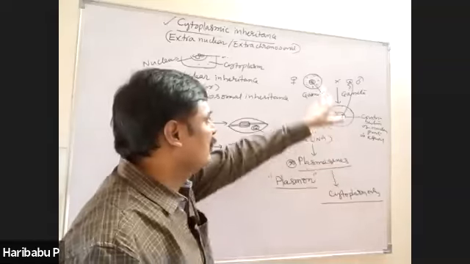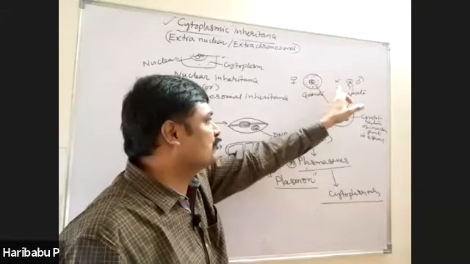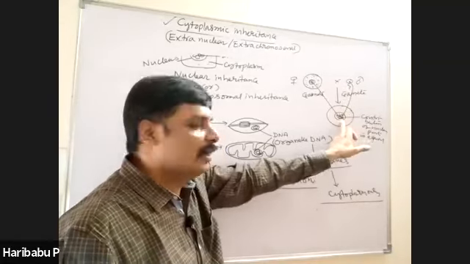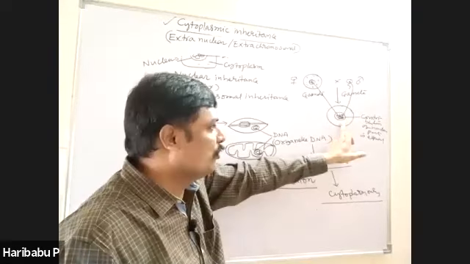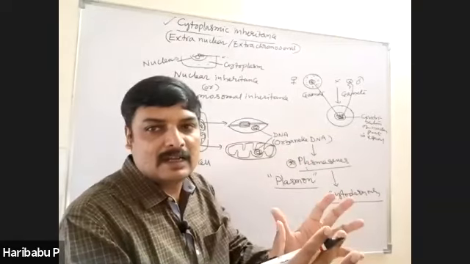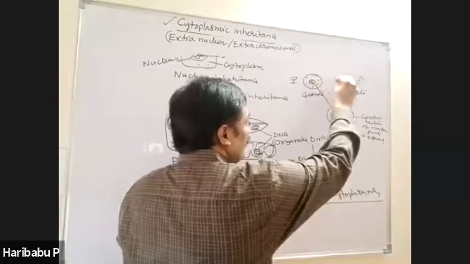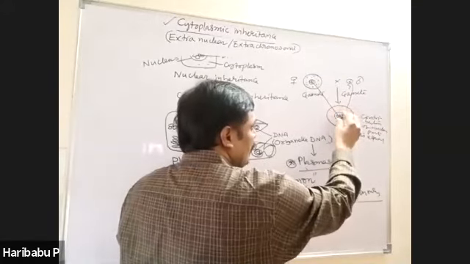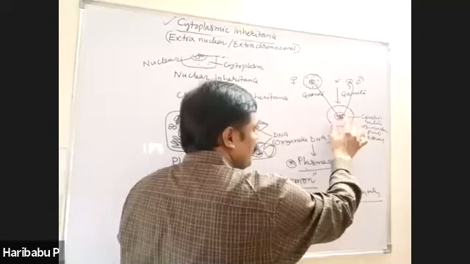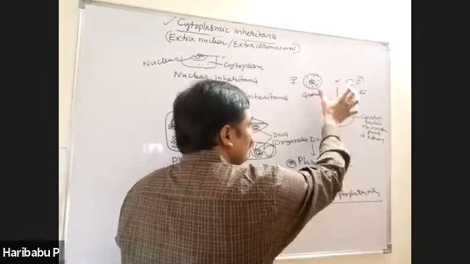One gives one set of chromosomes, the other gives one set of chromosomes, and now it becomes diploid. So as far as the nuclear material is concerned, the zygote receives an equal amount from both.